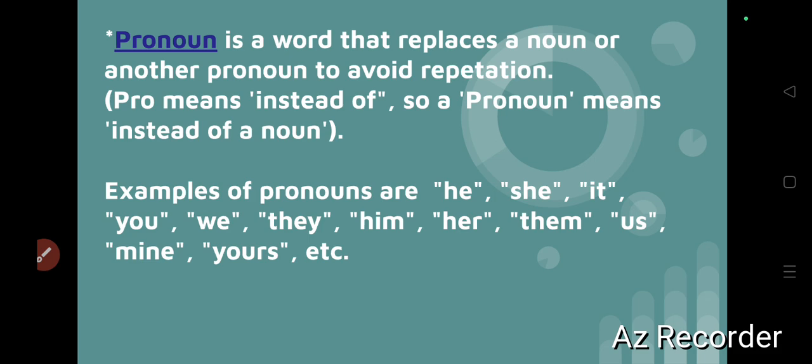Now what is pronoun? Pronoun is a word that replaces a noun or another pronoun to avoid repetition. Now here pro means what? Instead of. So pronoun means what? Instead of noun. In short, you can say the word which is used instead of noun is said to be pronoun. See the examples here. He, she, it, you, we, they, him, her, them, us, mine, yours, etc.